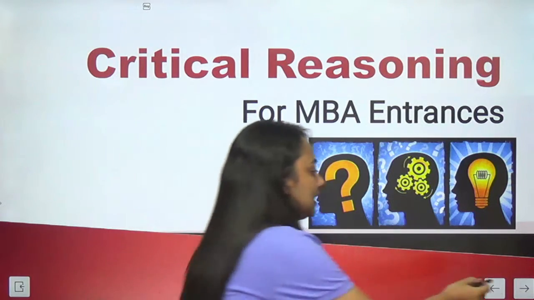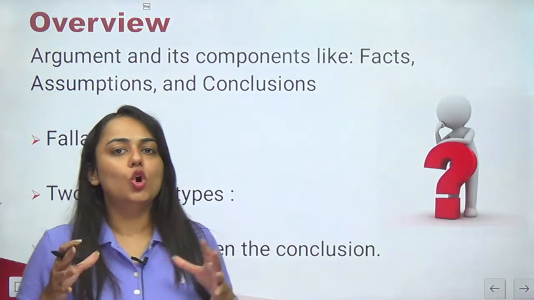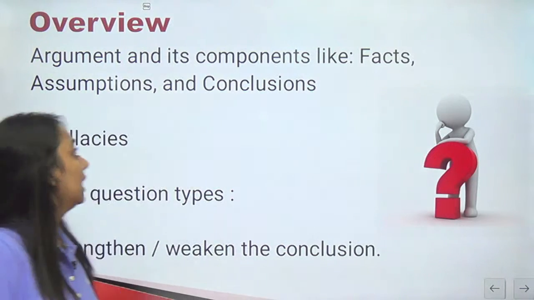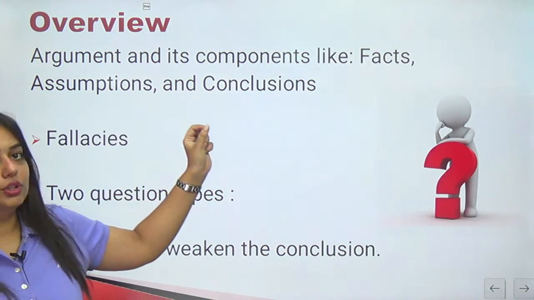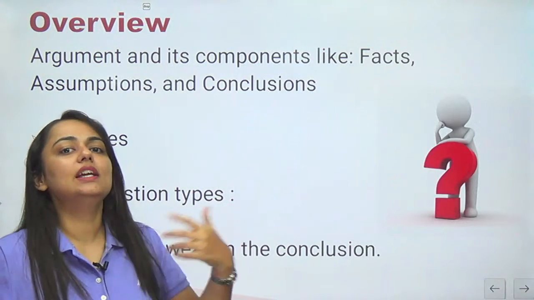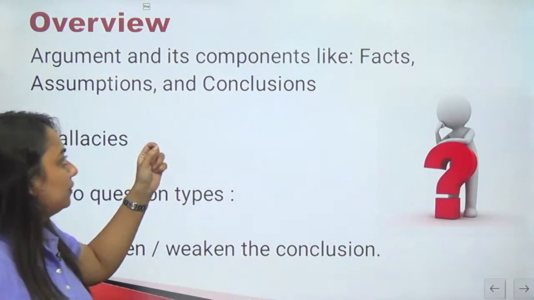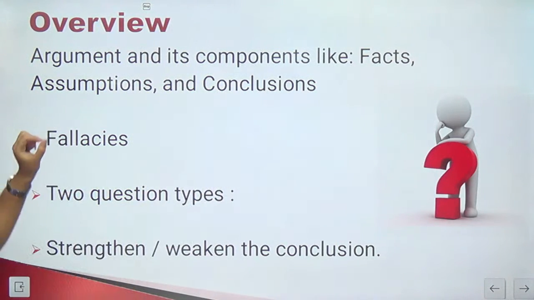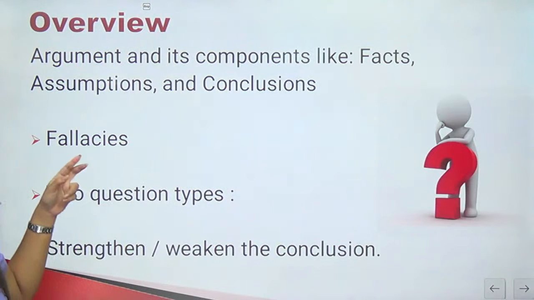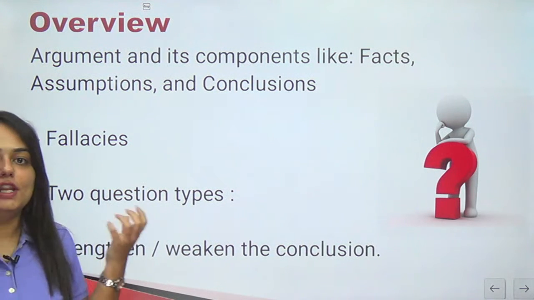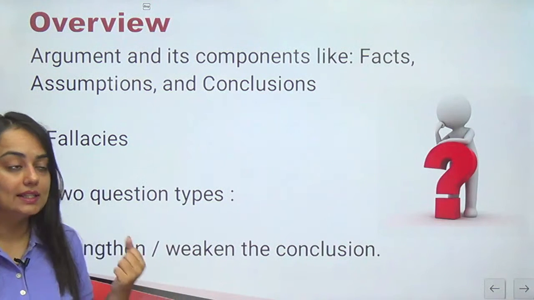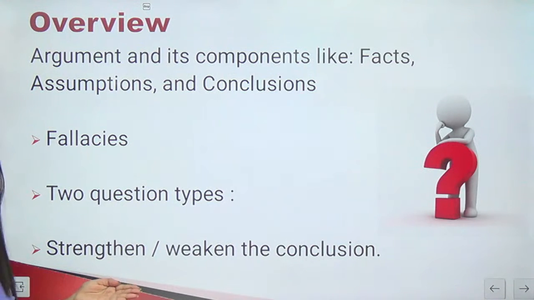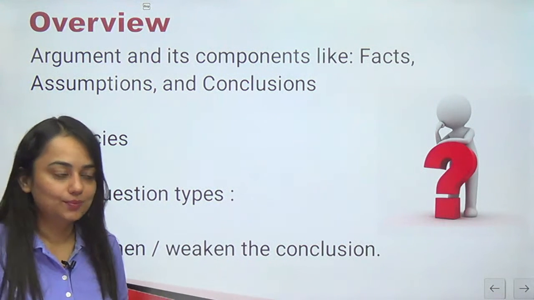So let's start with today's lecture. First of all, overview of the session. We need to know what topics we are going to cover in today's live. Argument and its components. So what is an argument? I'll be telling you each and every term, don't worry. We will talk about argument and its components, and the components are facts, assumptions and conclusions. Then we will move on to fallacies, which are fallacious statements or faulty reasoning. Then we will see 2 other types of questions, which are strengthening and weakening the conclusion.